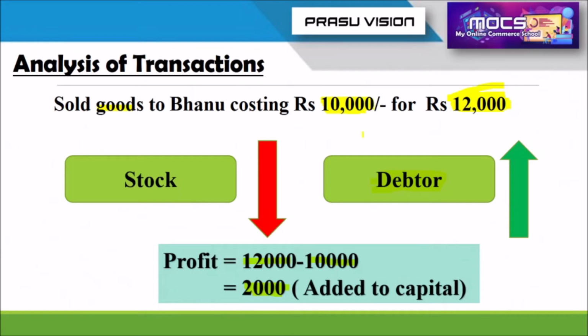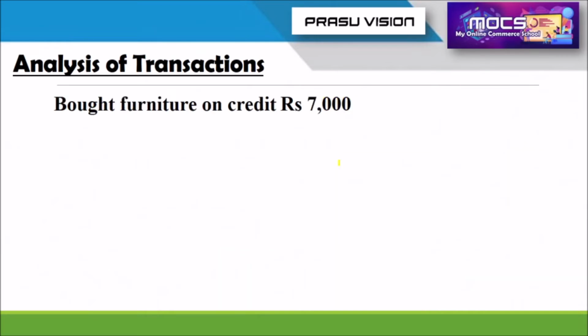That amount is loss. Or we can write like this: 8,000 minus 10,000, then we will get negative 2,000. And every time the amount of loss will be deducted from capital. But in this transaction, there is an amount of profit and it will be added to capital. Please remember that.